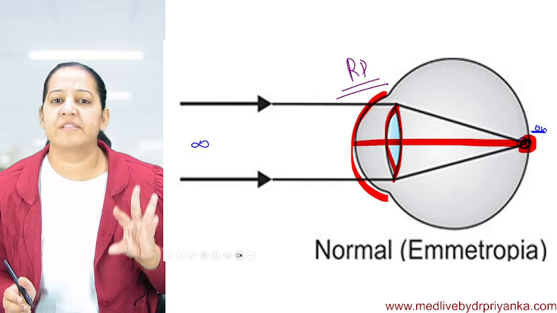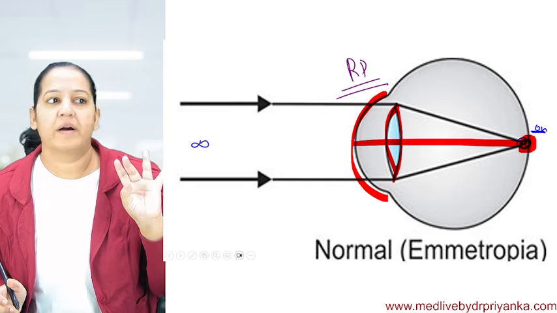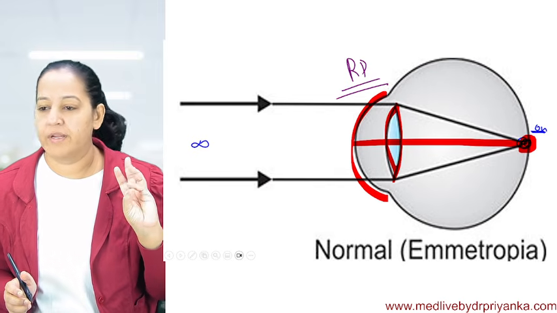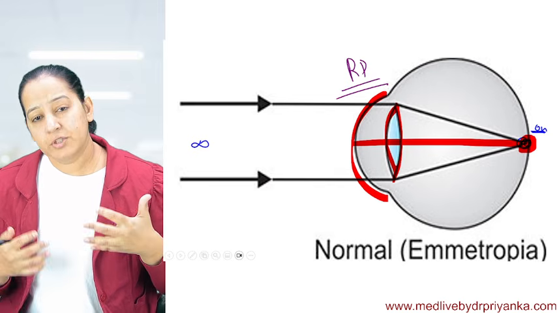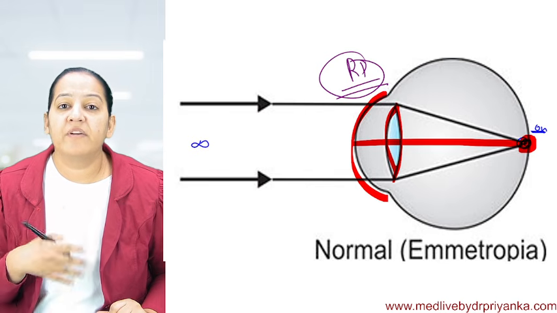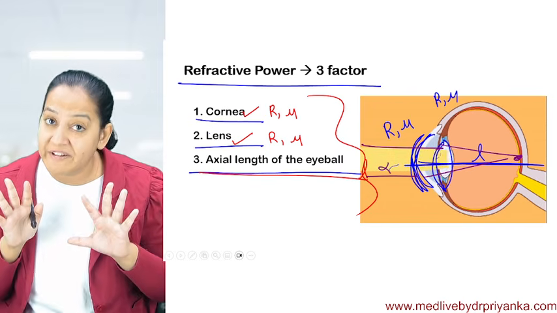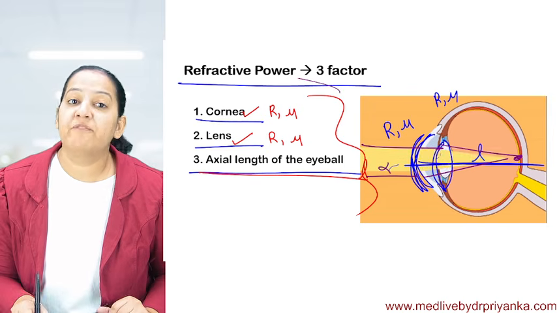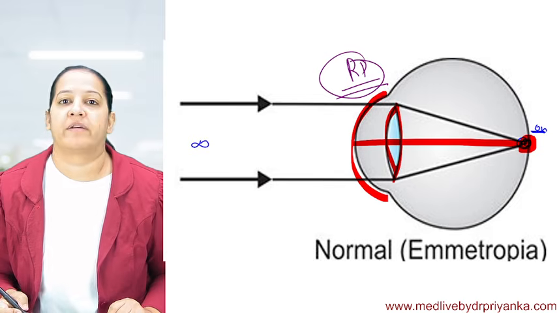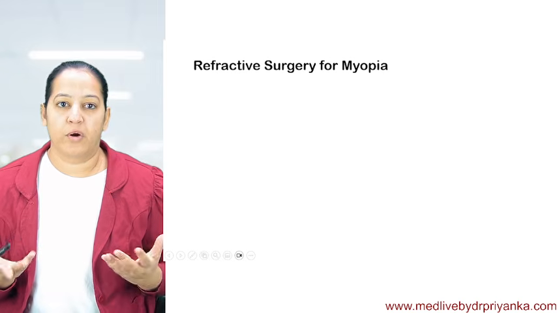Now, I taught you 5 disorders yesterday: hypermetropia, myopia, astigmatism, aniseikonia, anisometropia. These are happening because the refractive power is disturbed. So first you understand what the factors are which are responsible for maintaining normal refractive power. Then only you will be able to understand what the problem is.